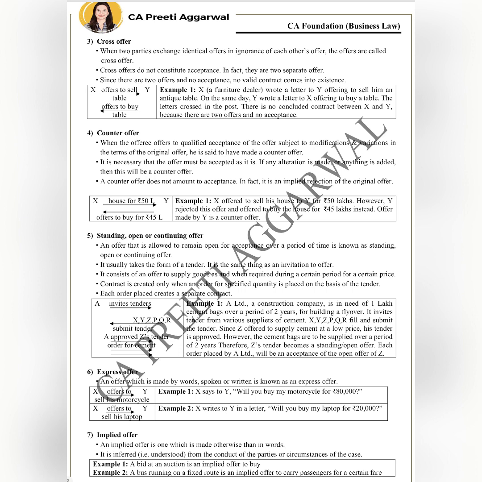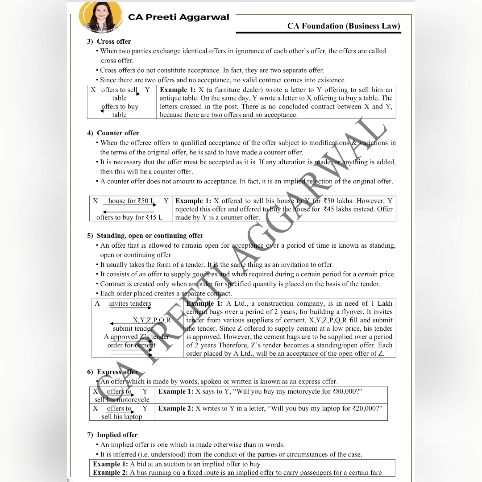We then have standing, open or continuing offer. See, this is an offer which is allowed to remain open for acceptance over a period of time. Now let's say that A is a construction company and they want 1 lakh cement bags for construction of a flyover. So they invited tenders from various suppliers.